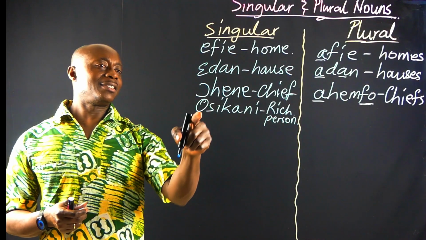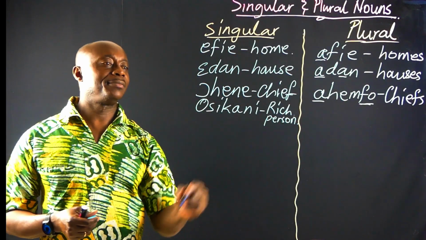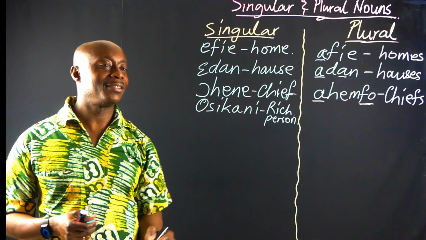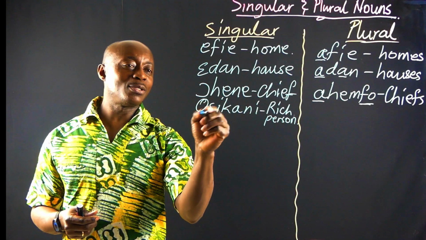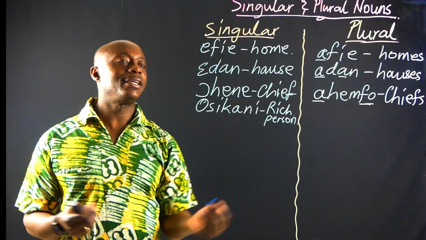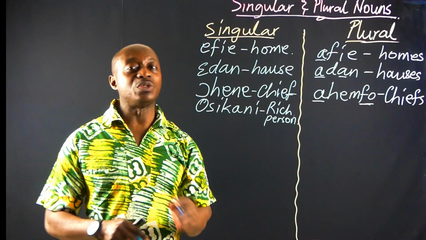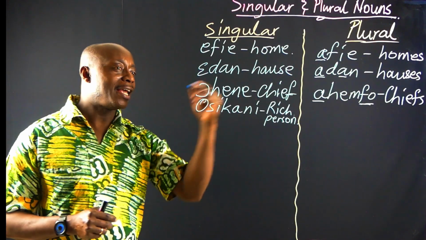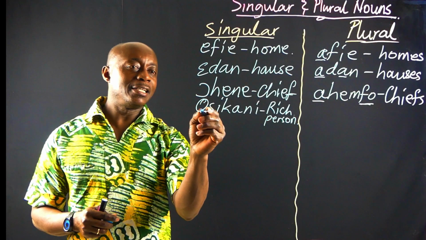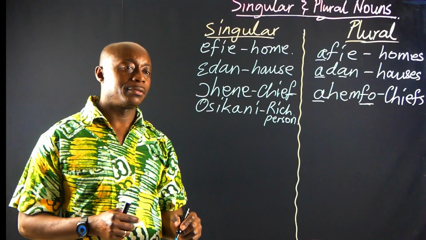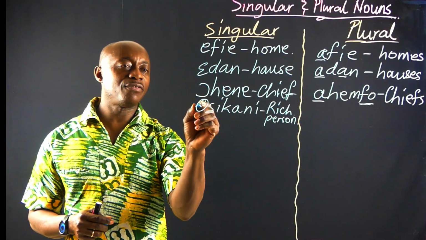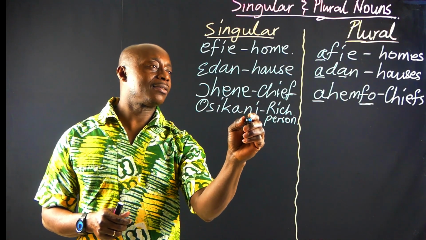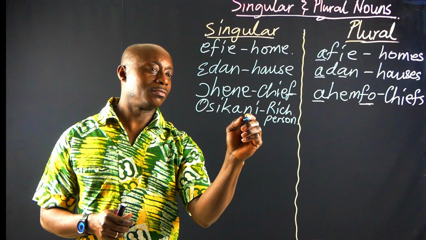Good. Let's take this, osikani, and that is rich person. Rich person is osikani. You can do away with this o and say sikani. It is also understood. It means the same. Nothing changes with it. Good. In plural form, this o will go away and it will take a prefix a and also a suffix fo.